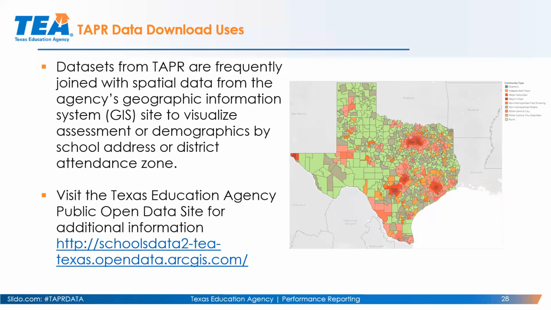So we have attendance zones for districts and also the school addresses and latitude and longitude information for campuses. So newspapers like to take our GIS data files and then merge it with TAPR data to create visualizations such as the one on the right-hand side. For example, that's an example of population density by county. They do that by utilizing the TAPR data download and then our GIS data that we have on our website.